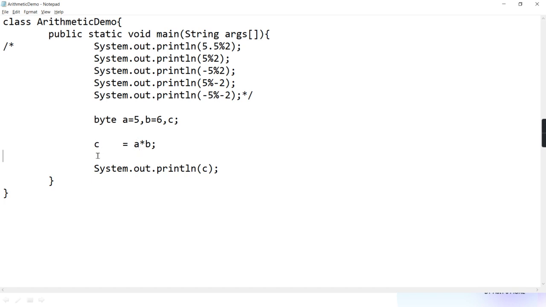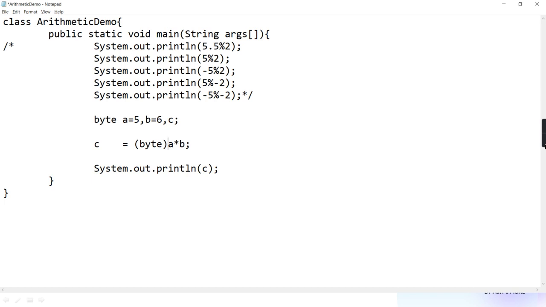Integer cannot be stored in byte because the situation of narrowing comes, and in Java narrowing doesn't take place automatically, because when narrowing comes there is a chance of loss. Okay? Now tell me, if I do casting like this by bracket, will the problem get solved or will the problem still persist?